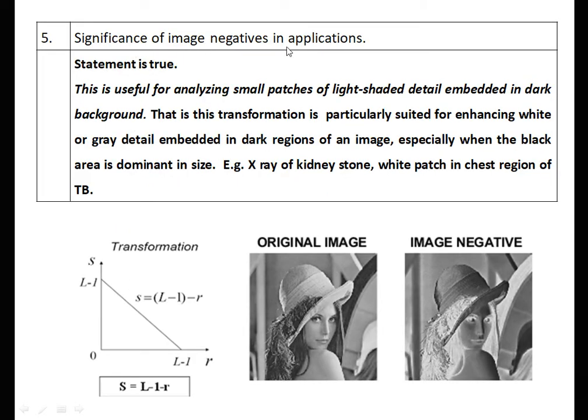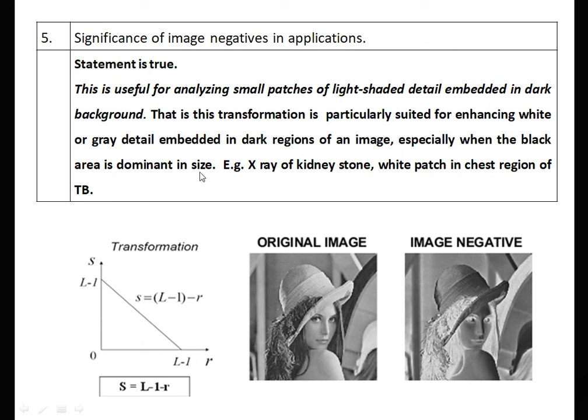Significance of image negatives in application. Why is image negative used? The statement is true because there is a significant use of image negative in applications. It is useful for analyzing small patches of light shade detail embedded in a dark background. That is, it is particularly suited for enhancing white or gray detail embedded in dark regions of an image, especially when the black area is dominant in size.